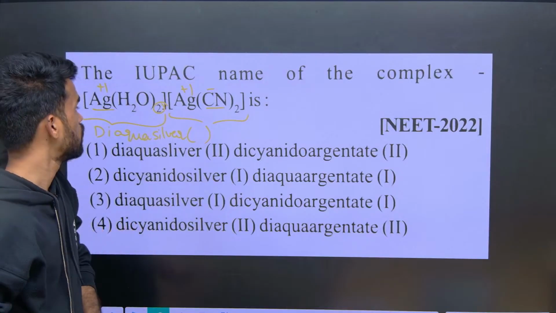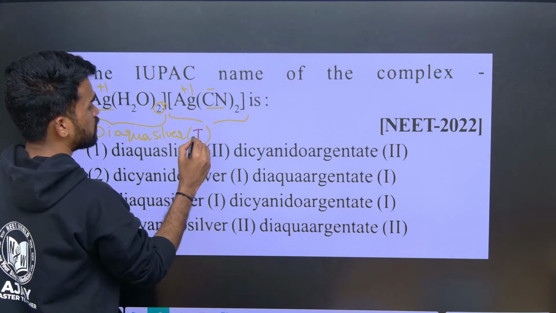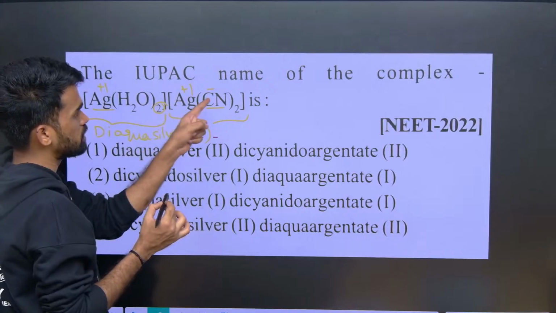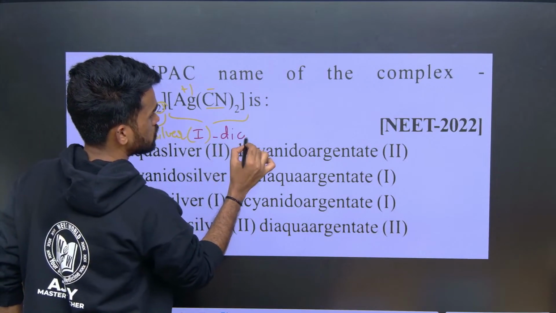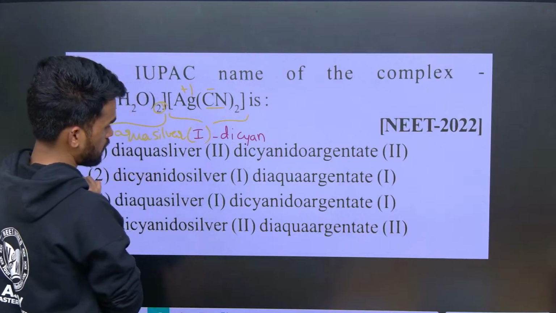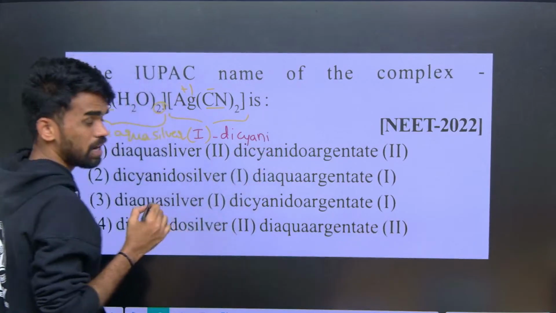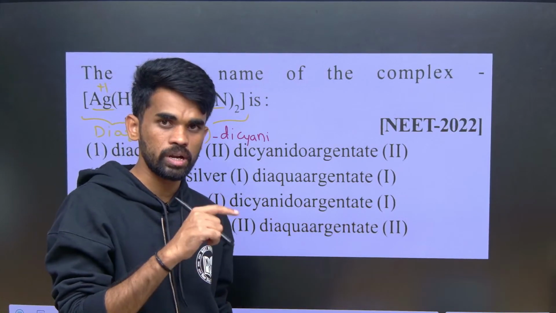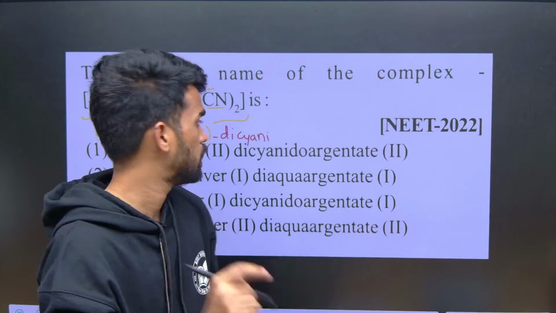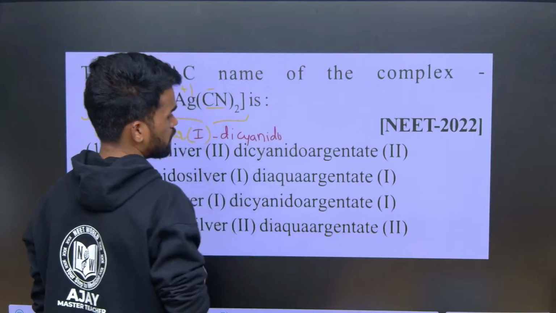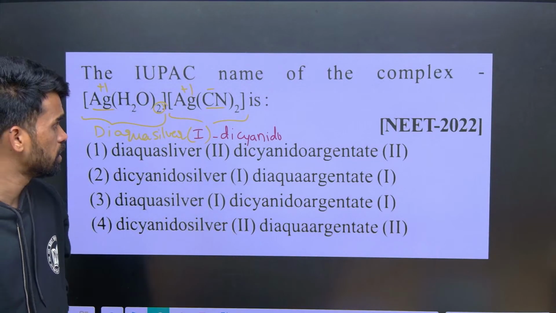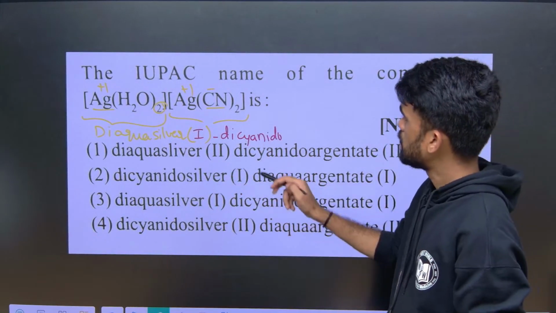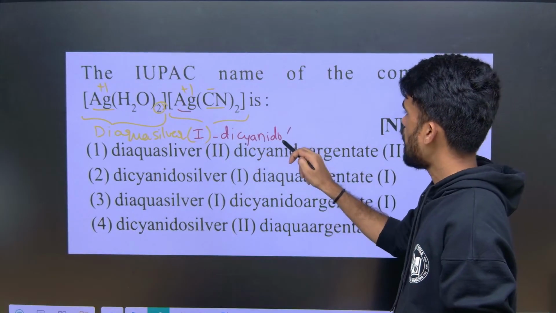I hope it is clear. Now diaqua silver, in the bracket write 1 for this one, it is over, and now leave a space and write for this one. So dicyano, okay. For anionic ligands we should write cyanido, the 'ido' ending; if it is Cl minus we should say chlorido, like that. Sometimes they will also mention cyano, that is also fine, okay. If there is no cyanido option you can go with cyano. Next, for silver we should write dicyanido argentate.